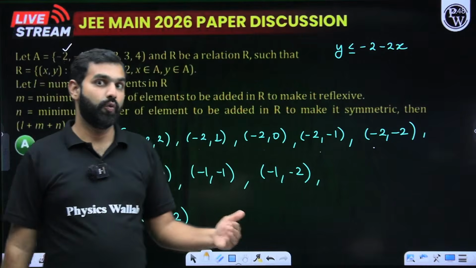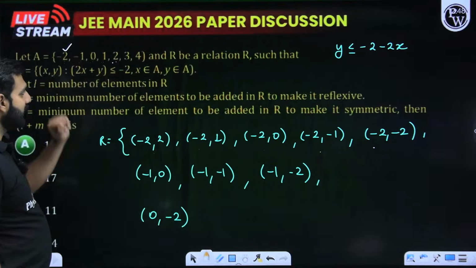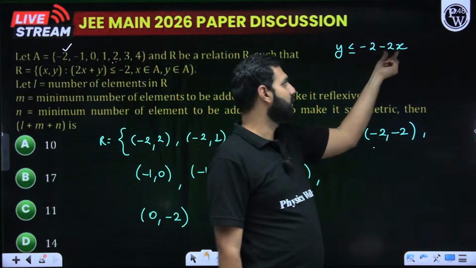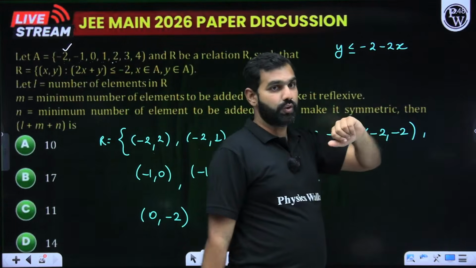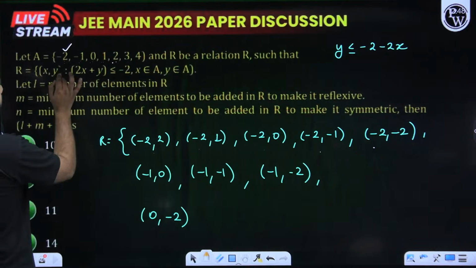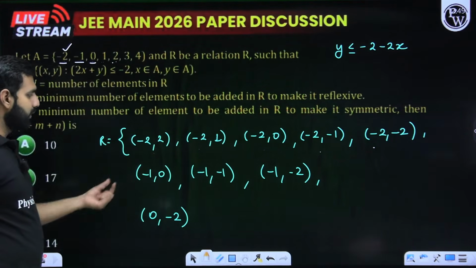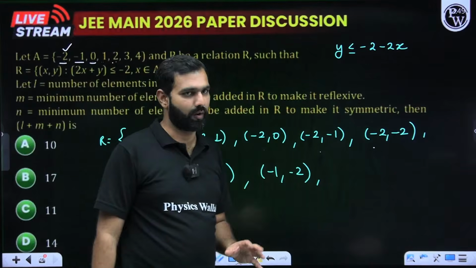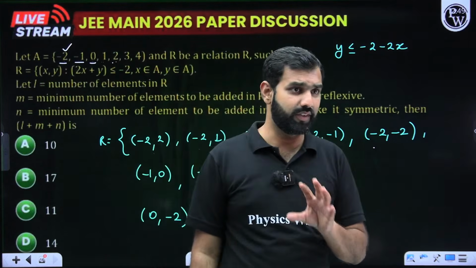Now, when I move towards the next value of x, which is -1, when I replace x by -1, that is plus 2. Plus 2 minus 2 is 0. So y should be less than or equal to 0. So when y is less than or equal to 0, now I can try this, this and this. So with -1, these 3 pairs will get formed. Everyone with me so far? Are you understanding how easy these questions are?